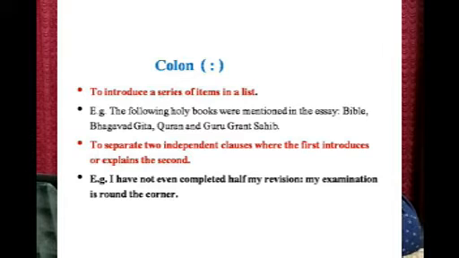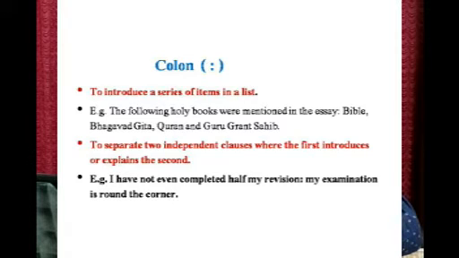Next, to separate 2 independent clauses where the first introduces or explains the second. So, here we have got 2 independent clauses and we are trying to separate them because one sentence is introducing the second one or trying to explain that. In that case, we have got a colon coming in between.